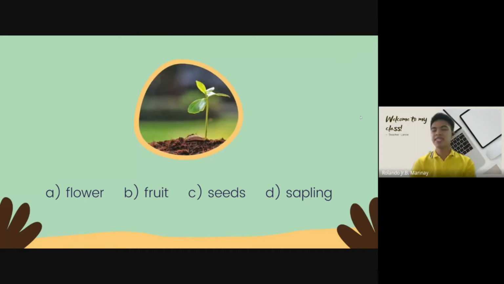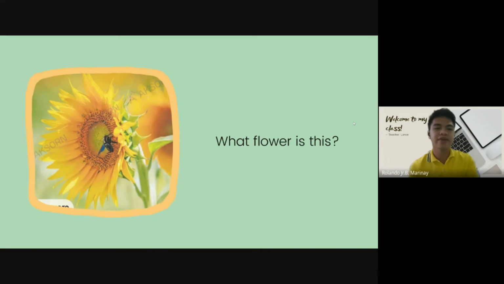Okay, what's this, everybody? How do we call the small plant? Sapling. Very good. It's letter D, sapling. When we plant the seed, for a few days, it will become a sapling, depending on what seed or what plant we planted. We call it sapling. Next one.